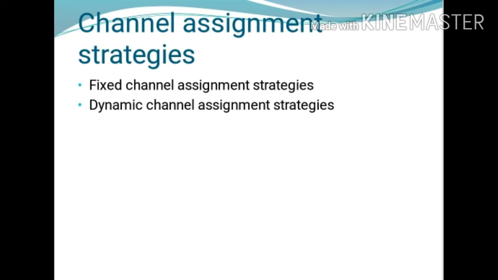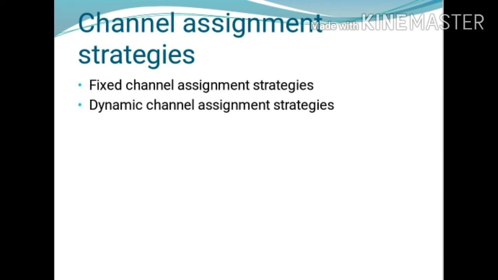The major difference between the fixed channel assignment strategy and the dynamic channel assignment strategy: in fixed channel assignment strategy, specific channels are allocated to specific cells. Means here channels are fixed in fixed channel assignment. And in dynamic channel assignment, there is no relation between the channels and the cells.